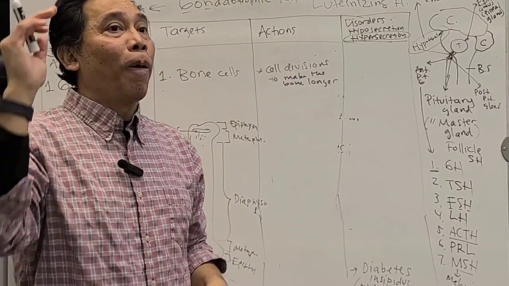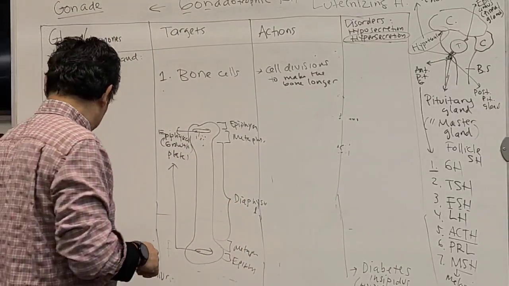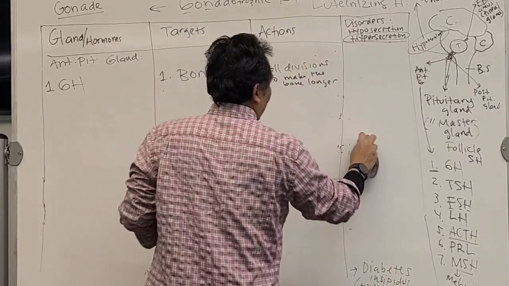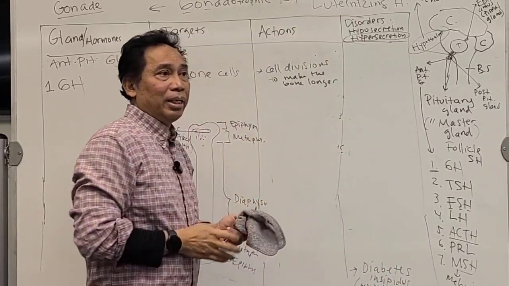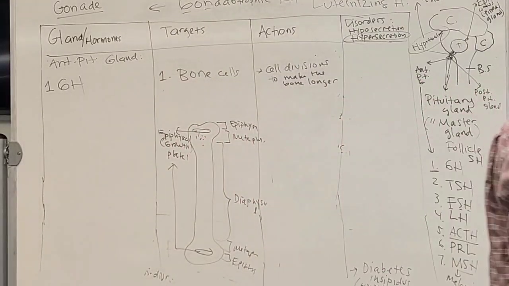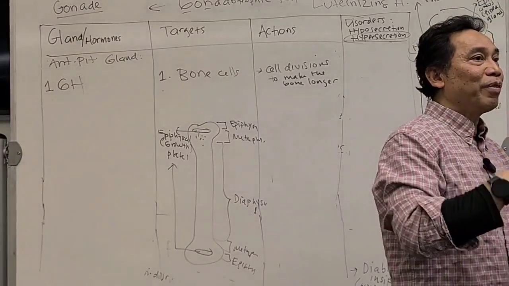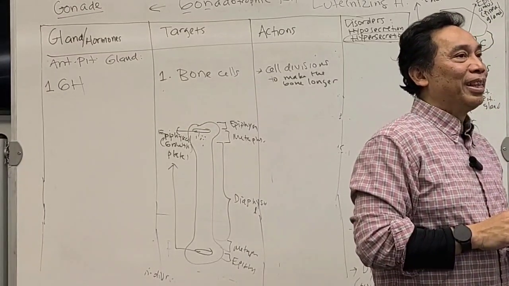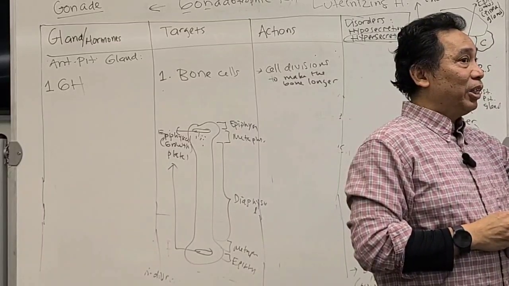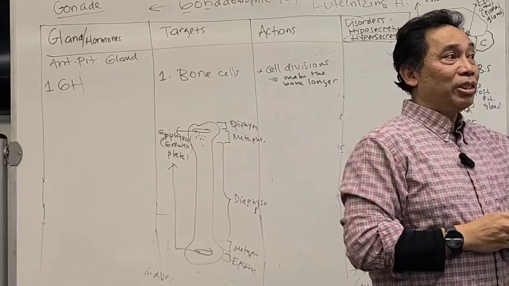Are you with me? Now, my question is, it also affects one of the cells in your bone that builds your bone. Anybody still remember the name of the bone cell that builds bone and puts a lot of calcium in it? There are four types of cells in bone: osteogenic cell, osteoblast, osteoclast, and osteocyte.